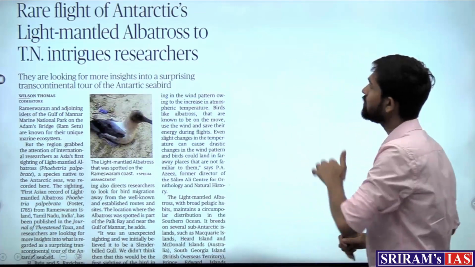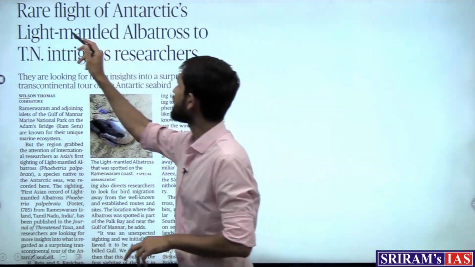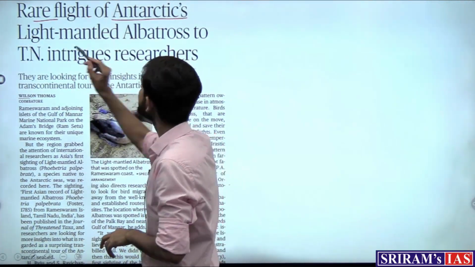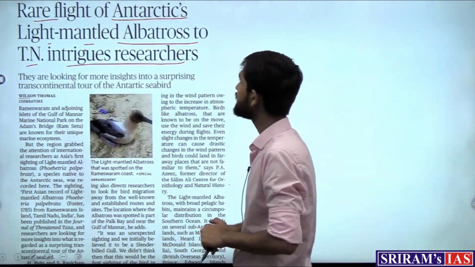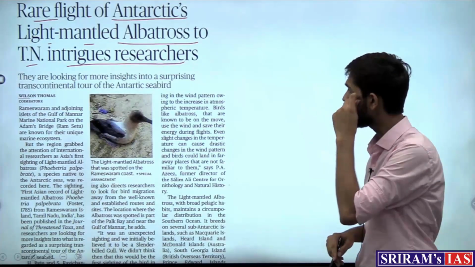Now the next article which appears in the newspaper reads, Rare Flight of Antarctic's Light-Mantled Albatross to Tamil Nadu intrigues researchers. Now why have we taken this article?